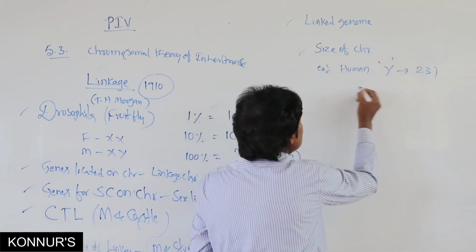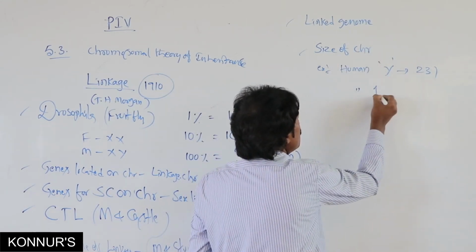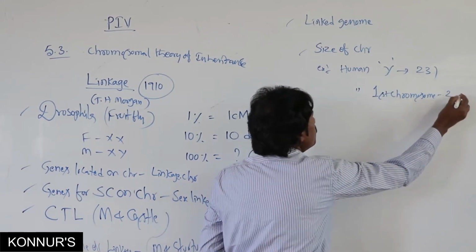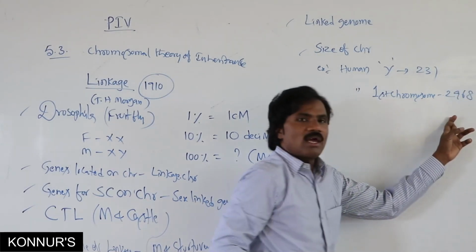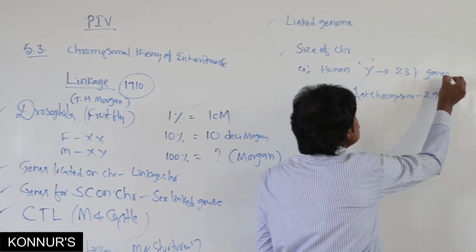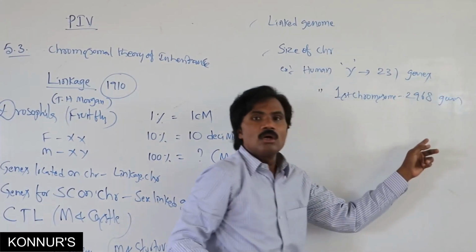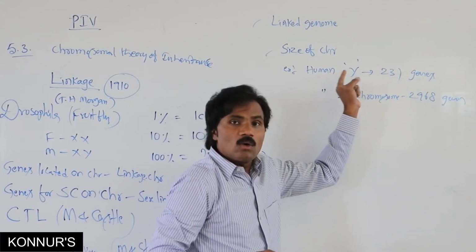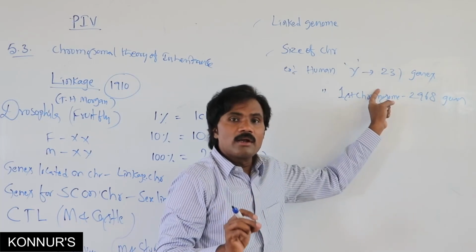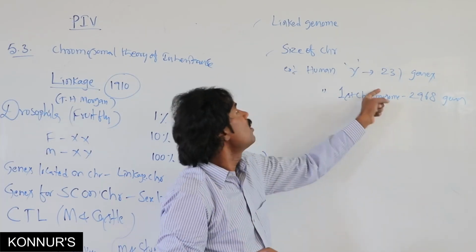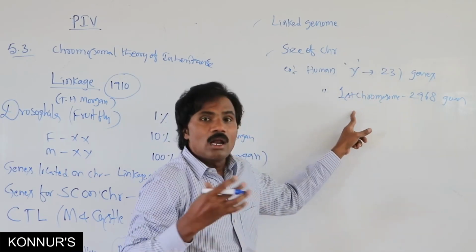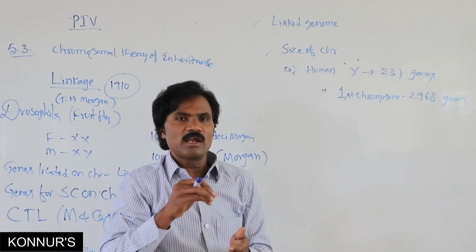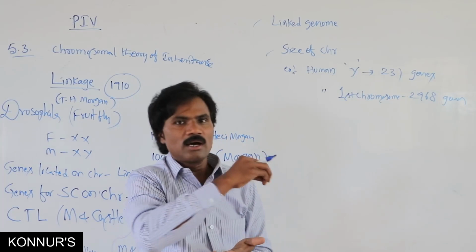In humans, the first chromosome has 2968 genes, so it is longer. The human Y chromosome is related to a smaller linked genome, while this is a longer linked genome, because it depends on the size of the chromosome, that is, the maximum or minimum arrangement of genes.